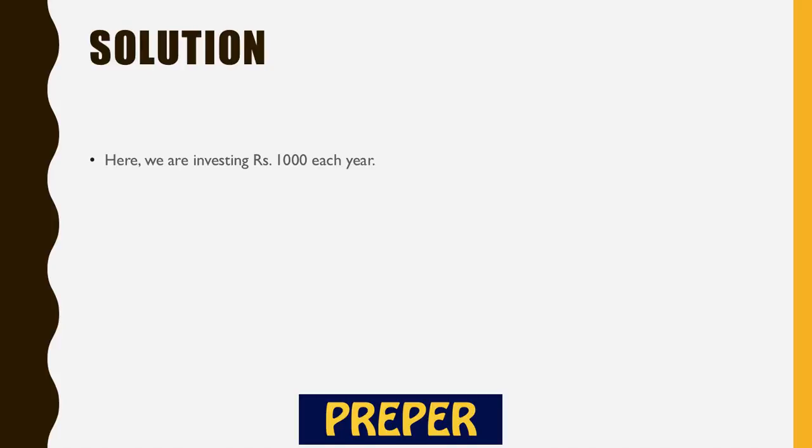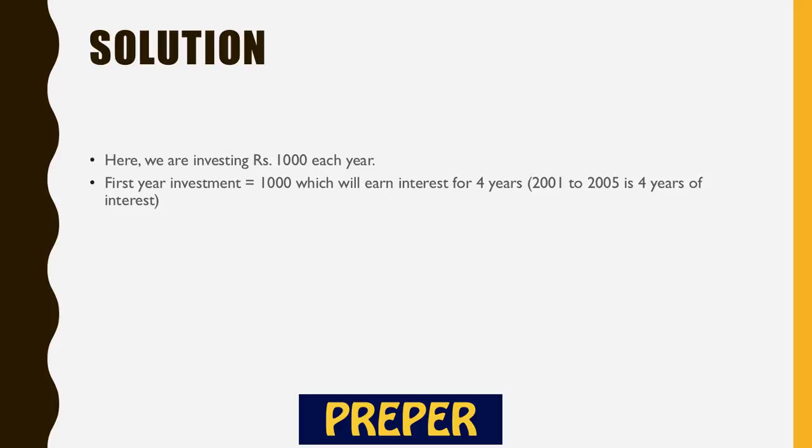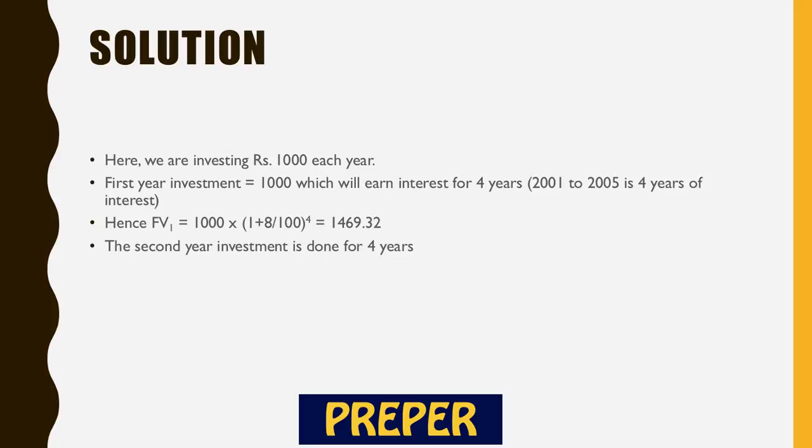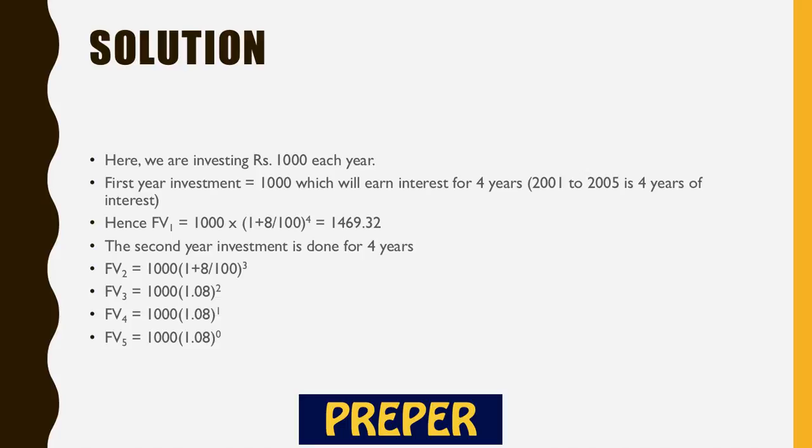So now, what would be the future value of my investments, or what would I get after 5 years? Here we are investing 1000 each year. The first year investment of 1000 would be invested for 4 years. So 2001 to 2005 is 4 years, right? So FV1 is this. The second year investment is done for 3 years, so it is this. And FV3 is this, FV4 is this, and FV5 is this. Finally, here we are also putting in 1000, but then we are withdrawing the money. So the total future value would be the sum of all these,